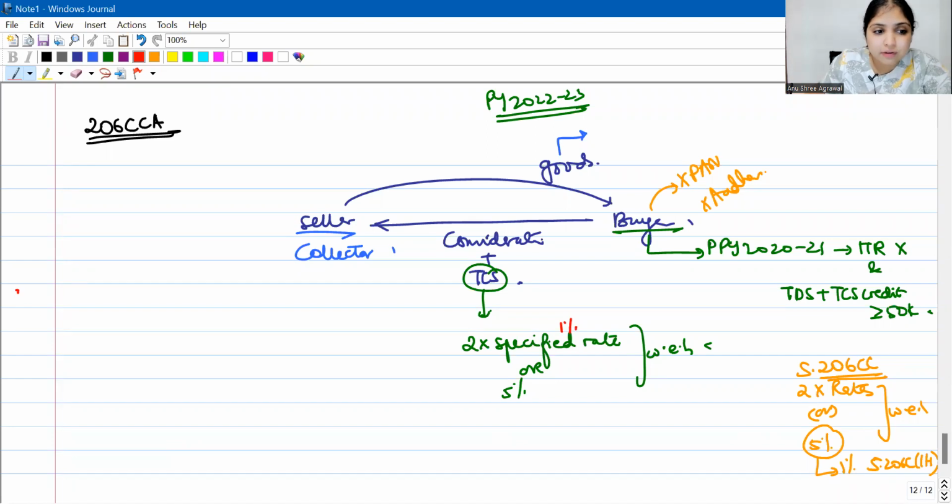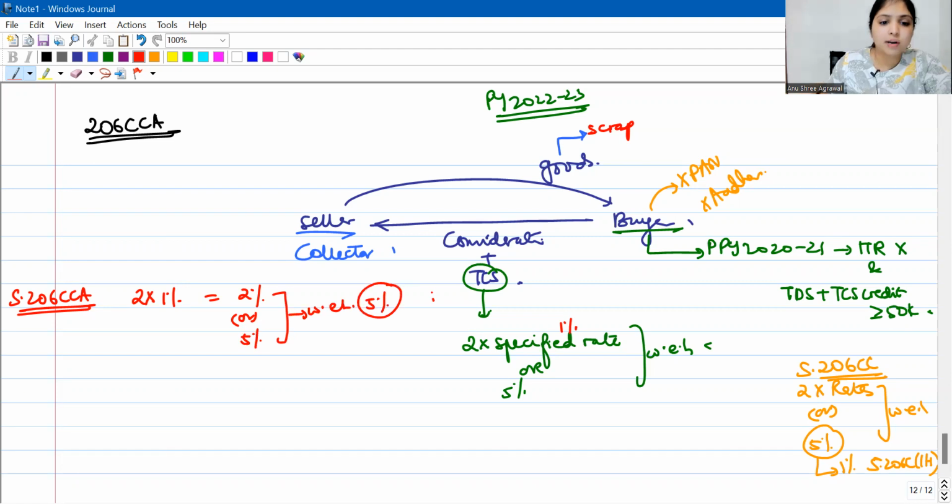Okay, so for scrap, what's the TCS rate? 1%. So I will first apply 206CCA. Why will I apply 206CCA? Because buyer 2 years back did not file ITR. Also TDS TCS credit was at least 50,000. So the seller, the collector will apply 206CCA, 2 times the specified rate. For scrap, the specified rate is 1%. So 2 times 1% will be 2%, or 5%, whichever is higher. Which is higher?